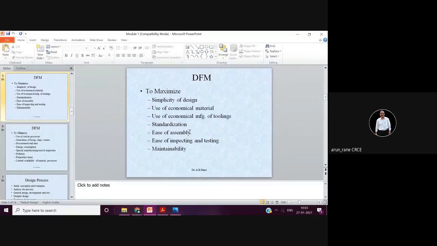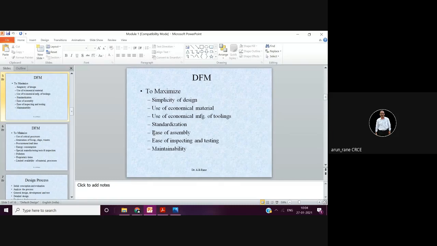So standardization means you have to use standard materials like standard bolts, standard nuts, standard bearings, standard oil seals, which are easily available. Because if you use non-standard bearings and want to manufacture a bearing, that itself is another project. Bearing manufacturing is another industry itself. So you have to depend on standard bearings.